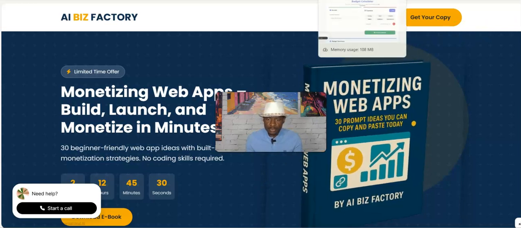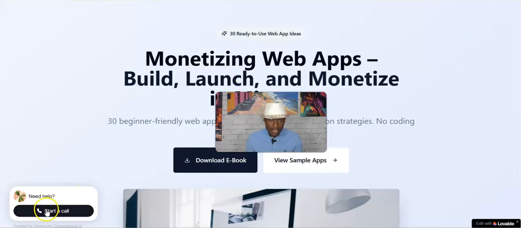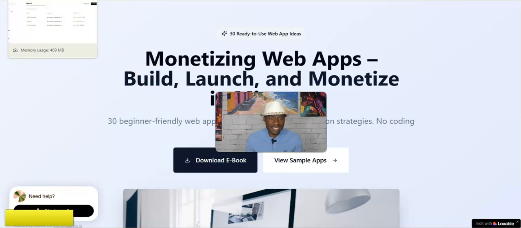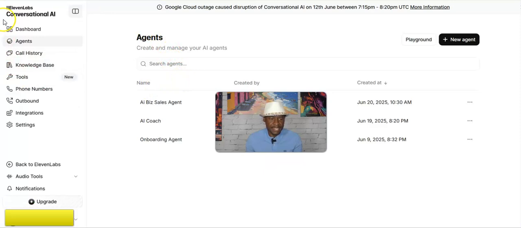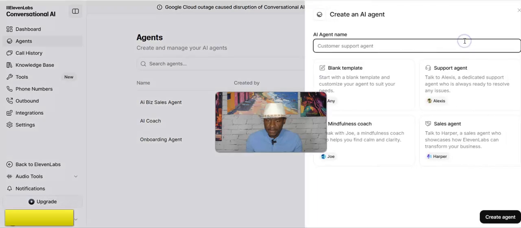So I just wanted to show you some examples of how I set it up, right? So here it is again, start a call. Now, let me show you how to set it up. So you're going to need to go to a platform called 11 Labs, right? 11 Labs, this is where you can set up your different agents. Now, as you can see here, if I click where it says new agent, you have different types of agent. You can set up a support agent. You can set up a sales agent. You can set up a mindful coach agent. You can set up different types of agent, right?